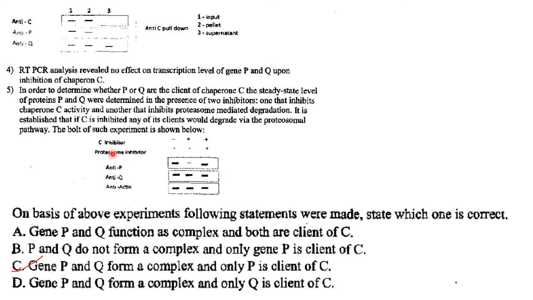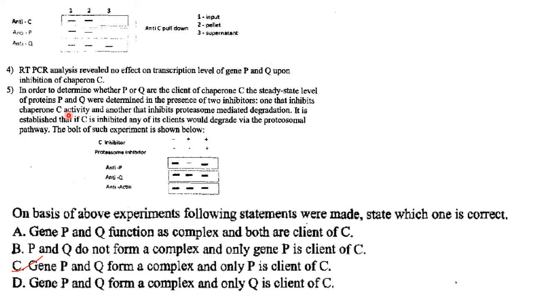So first one, in the absence of C inhibitor and proteasome inhibitor, this is lane 1. So you don't have a C inhibitor over there nor a proteasome inhibitor. So C is not inhibited. It will be bound to P and P will form a complex with Q. So you will get 2 bands over here and they are present. Bands were observed for P and Q. Then in the presence of C inhibitor and in the absence of proteasome inhibitor, proteasome activity will take place. That is why proteasome inhibitor is not added.